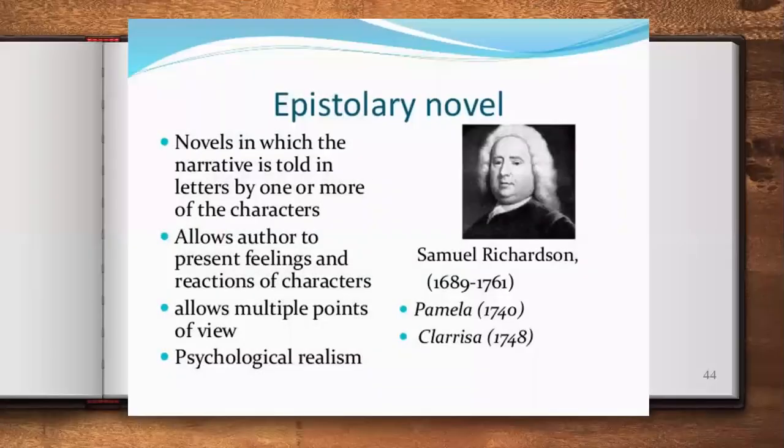Then epistolary novel. I have already mentioned this word earlier. The word derives from the Latin word epistola. Epistola means letters. So in this type of novel, the narrative is told in letters. You will have chapters in the form of letters by one or more of the characters. Now, this novel allows the author to present feelings and reactions of characters, and it gives you multiple viewpoints. And also, you have psychological realism, like the actual feelings and emotions of the person will also be seen in this type of novels.